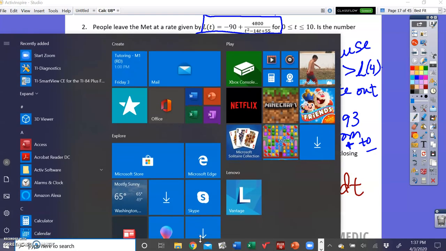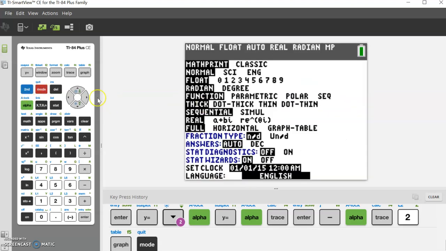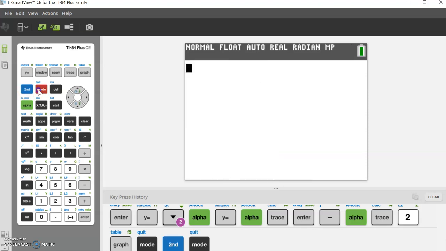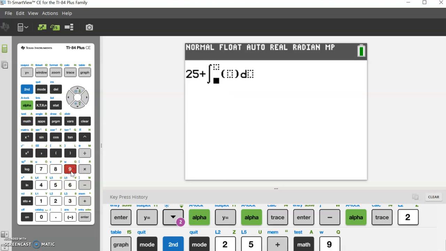So I'm going to go ahead and let my calculator crunch this out for me. And so I will leave this screen. I don't want to be in mode. I want to quit. So I'm going to go ahead and do 25 plus the integral from 0 to 9.5.